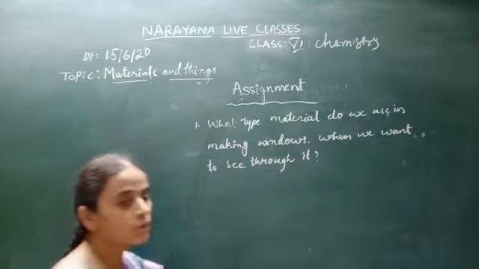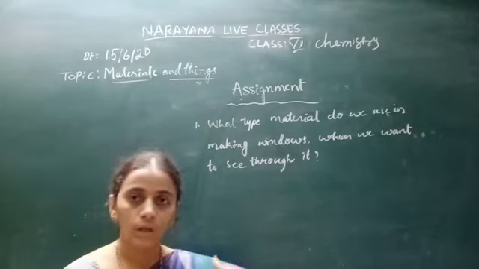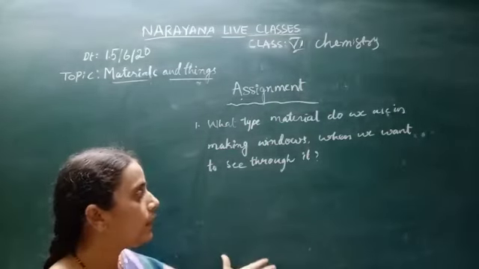Okay, this is the first question children. If we want to see through a window, what type of material we have to use?